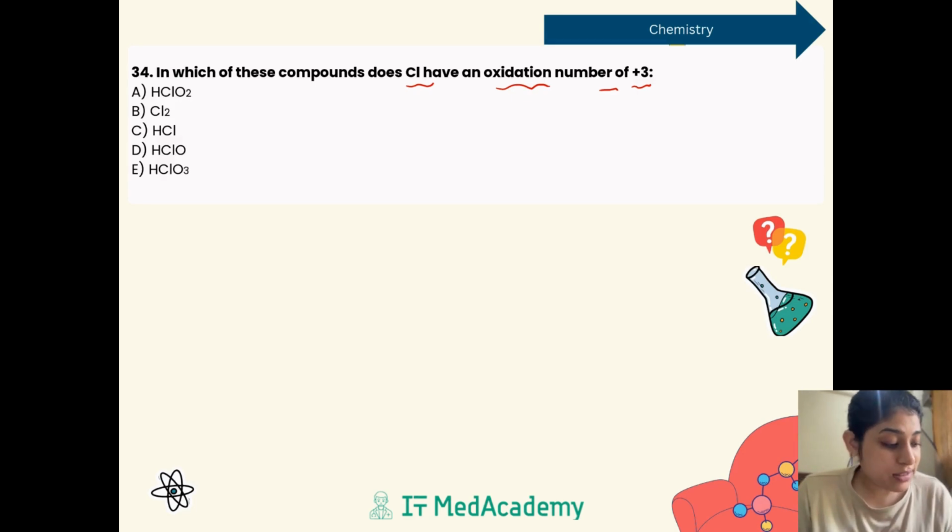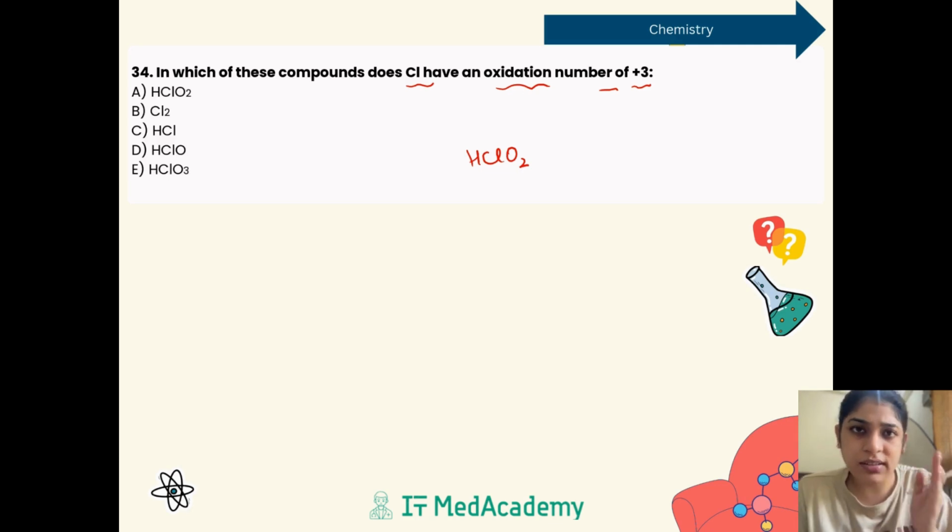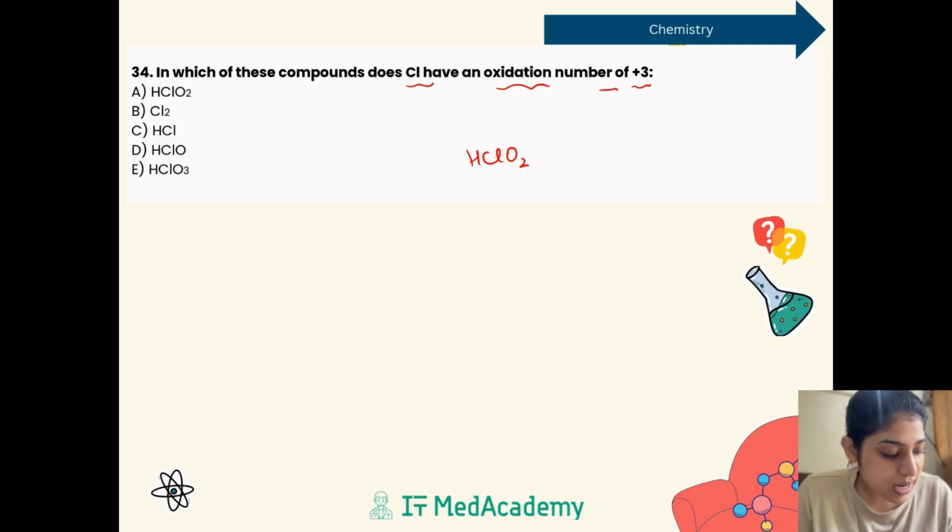So this time they have just given a very simple question in which you have to calculate the oxidation number, right? And we know the oxidation number can be calculated very easily. For example, we have HClO2, right? We know that when we calculate the oxidation number, we consider the bond to be ionic, we pretend the bond is ionic, we break it and consider the charges upon them, right? According to that, hydrogen gets a +1 charge, oxygen has a -2.